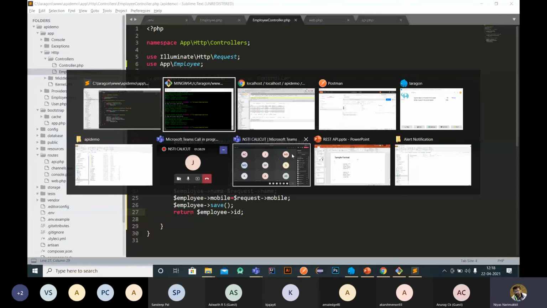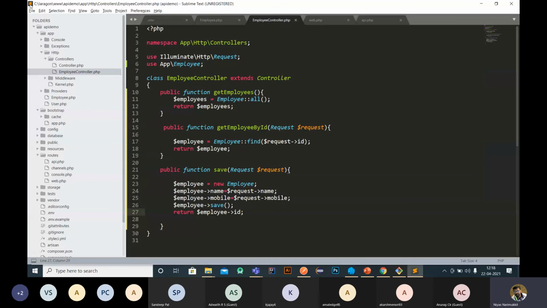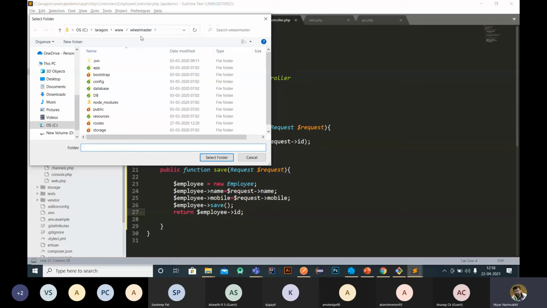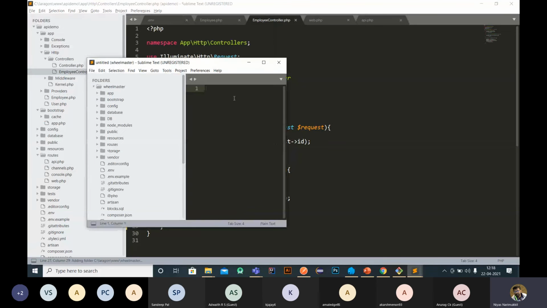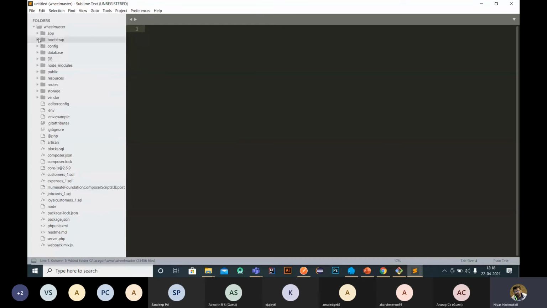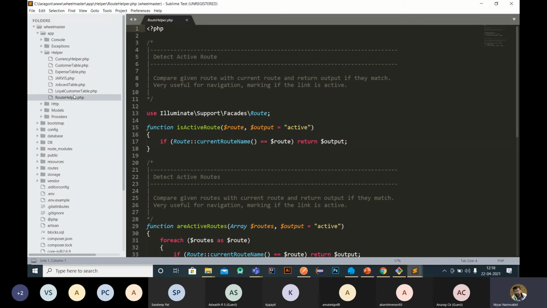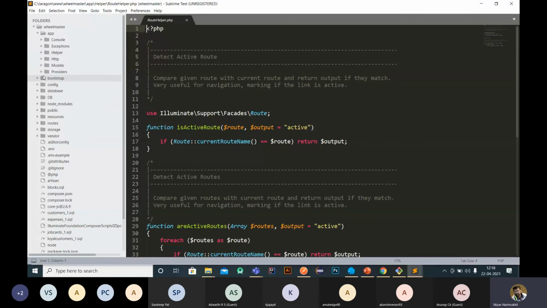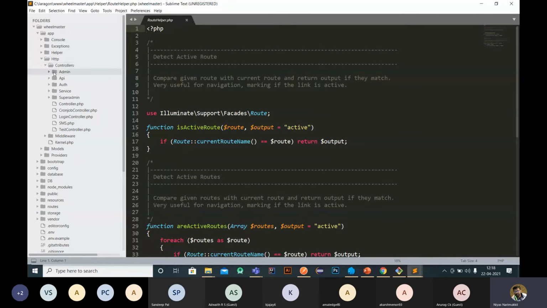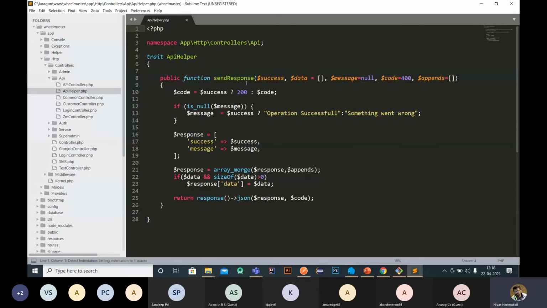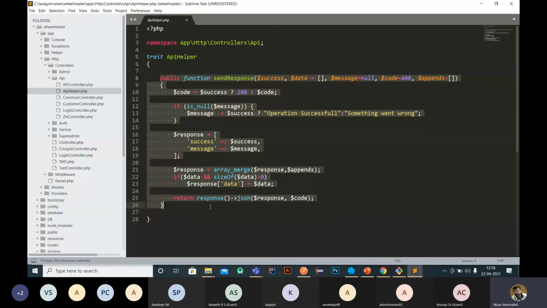If you want to use the send response, then I have to copy this API helper. I just added one API helper in the previous folder I showed. Let me show you. There is an API helper. Yeah, I added one API helper.